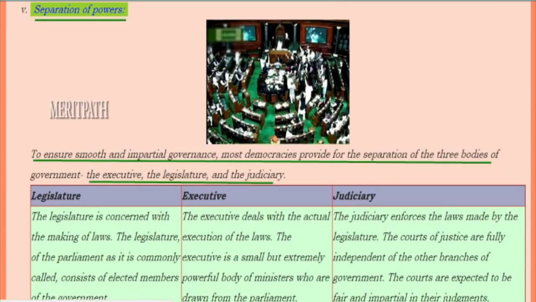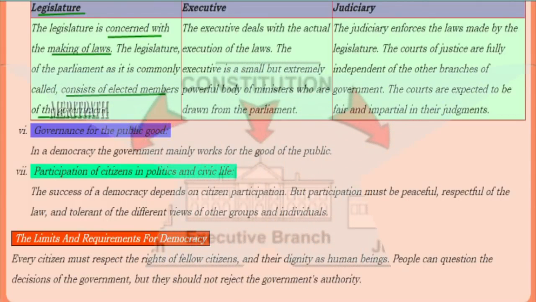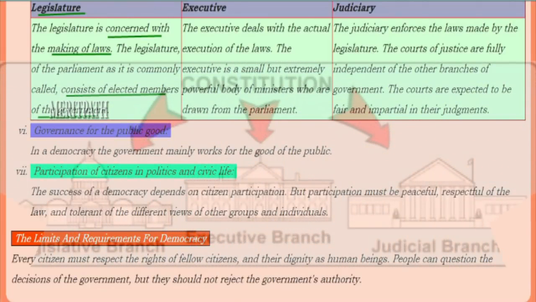Next is separation of powers. To ensure smooth and impartial governance, democracies provide for the separation of three bodies of government, known as the executive, the legislature and the judiciary. What is the legislature? It is concerned with making laws. It is commonly called the parliament, and it consists of elected members of the government.